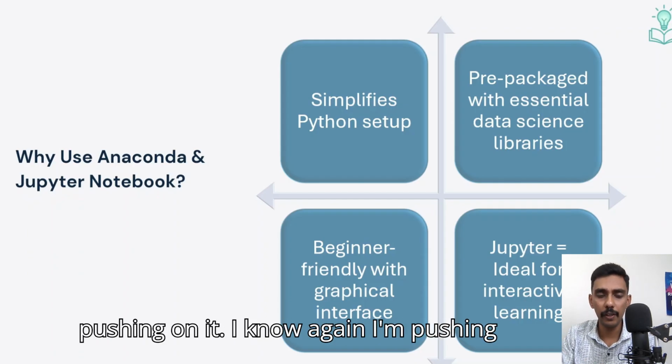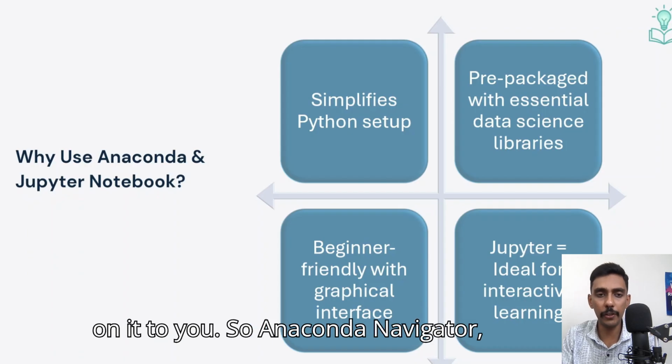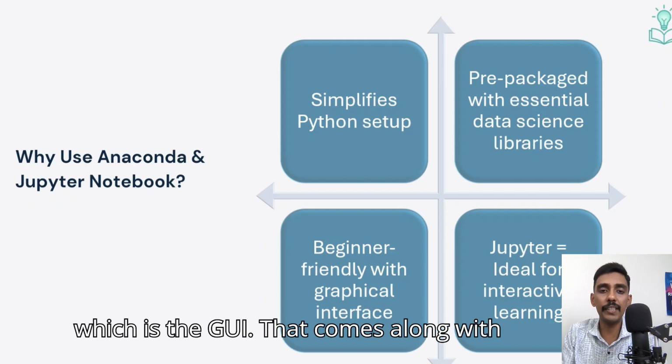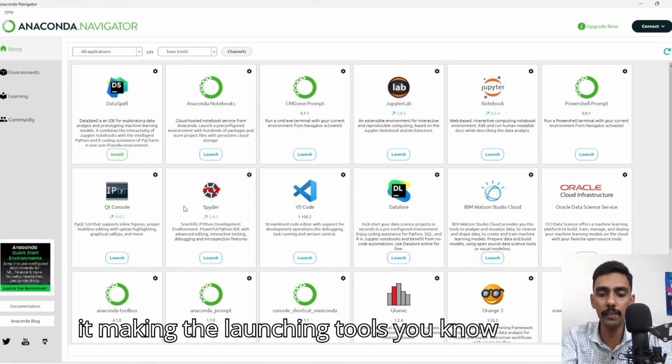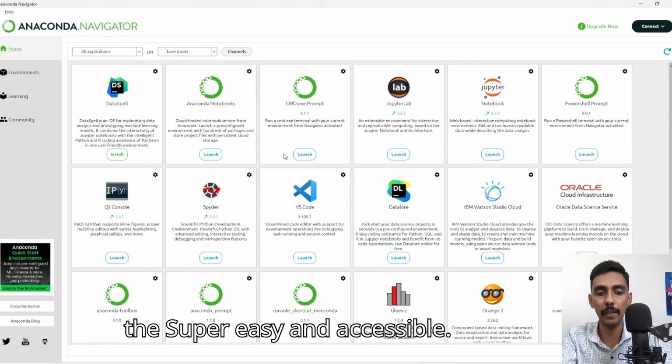Number 3 is that it is beginner friendly. Again, I'm just pushing on it. Anaconda Navigator, which is the GUI that comes along with it, makes launching tools super easy and accessible.